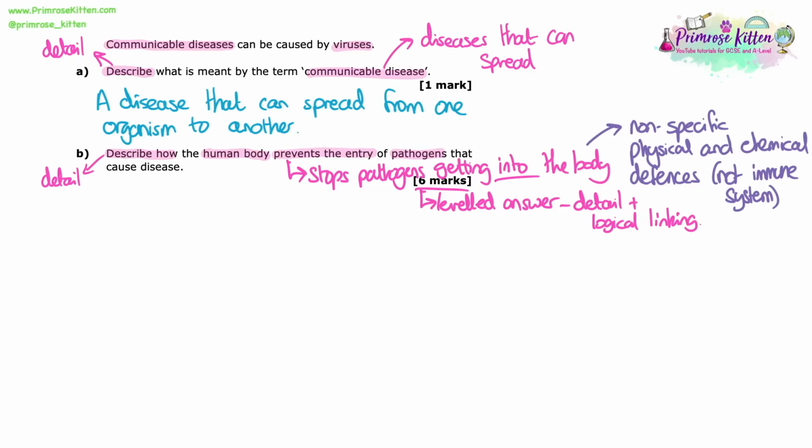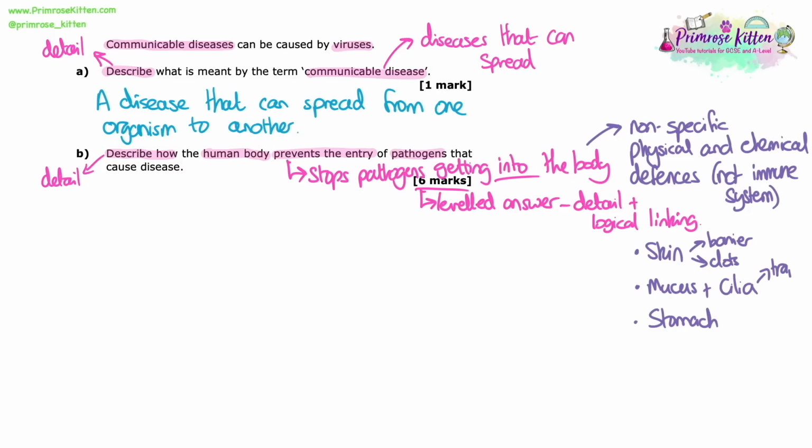So this is a 6 marker and they are normally levelled answers, so we need to give detail and logical linking. So sometimes this is about doing it in the right order, sometimes it's just about the level of detail, and in this case we'll maybe be linking some things together. So the main 3 things we should obviously know about how we stop pathogens getting into the body are the skin, which acts as a barrier, and also obviously there's clots there, which is part of the blood's job to help prevent pathogens getting into the body.